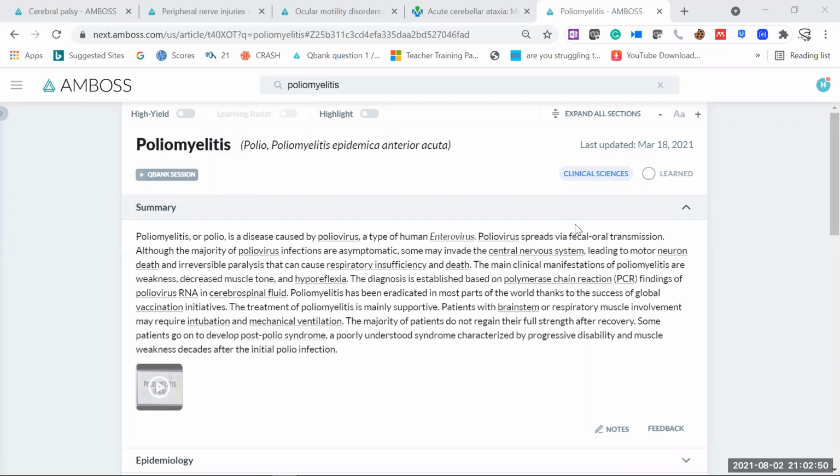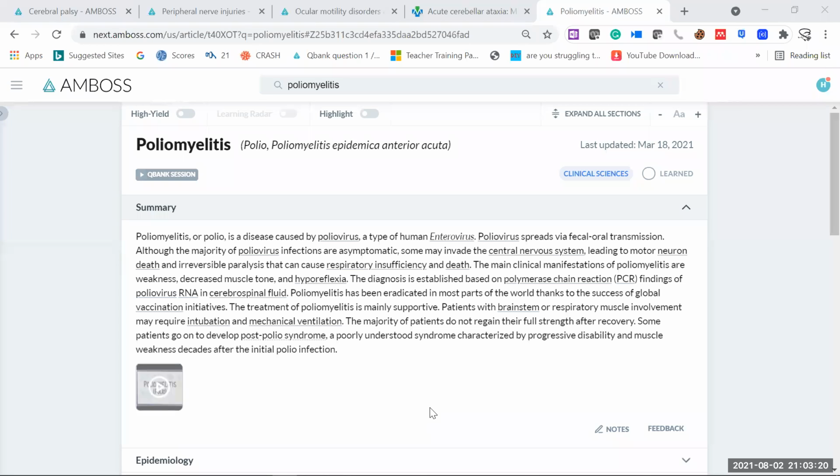So, unhygienic conditions can cause this. Although the majority of poliovirus infections are asymptomatic, some may invade the CNS. So they can go to the brain, leading to motor neuron death and irreversible paralysis that can cause respiratory insufficiency and death. So of course, whenever there is brain involvement, think about muscle paralysis all over the body. The main clinical features of poliomyelitis are weakness, decreased muscle tone, and hyperreflexia.